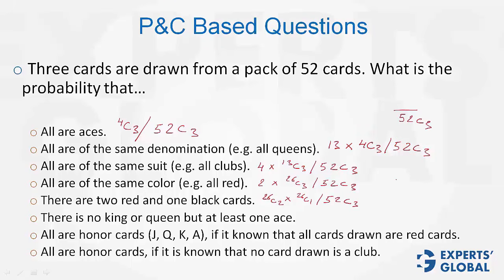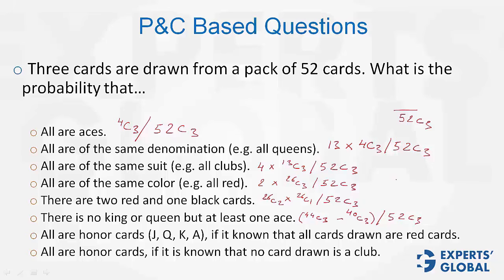Look at this one. A very interesting question. No king or queen. That means out of 44 other cards, 3 can be chosen. But from these cases, we have to subtract the cases in which there is no ace. So 40C3 would be the number of cases with no queen, no king, no ace. 44C3 is the number of cases with no queen or king. Therefore, the difference will give you the number of cases with no queen, no king, but at least one ace. A very, very interesting question, this one. Denominator would be 52C3.